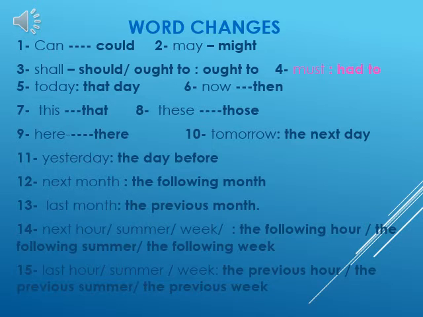This, that, these, those. Here becomes there, tomorrow becomes the next day, yesterday becomes the day before, next month becomes the following month, last month becomes the previous month. Next hour, summer, or week becomes the following hour, the following summer, the following week. Last hour, summer, or week becomes the previous hour, the previous summer, the previous week.